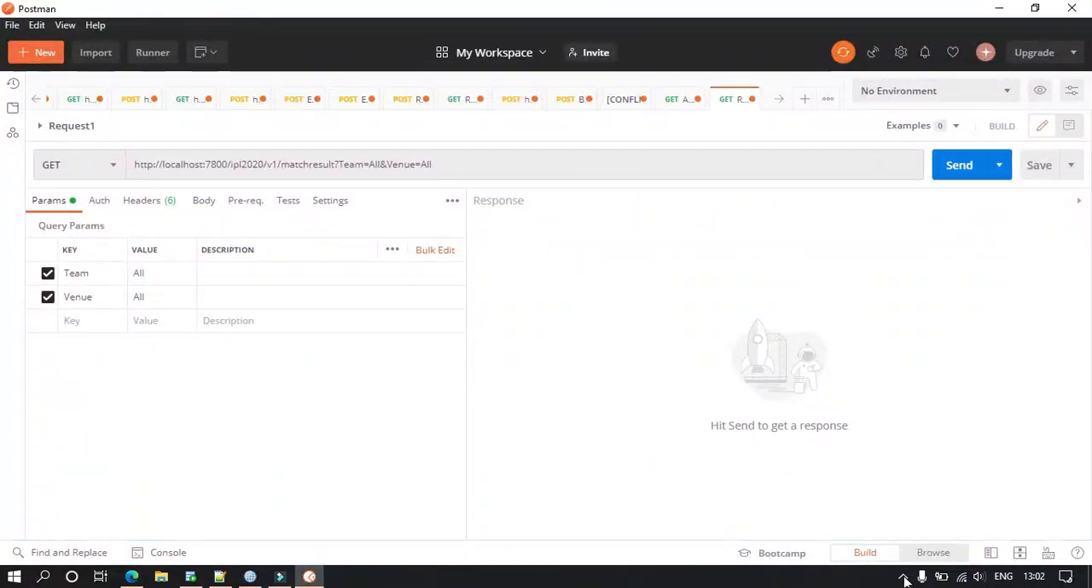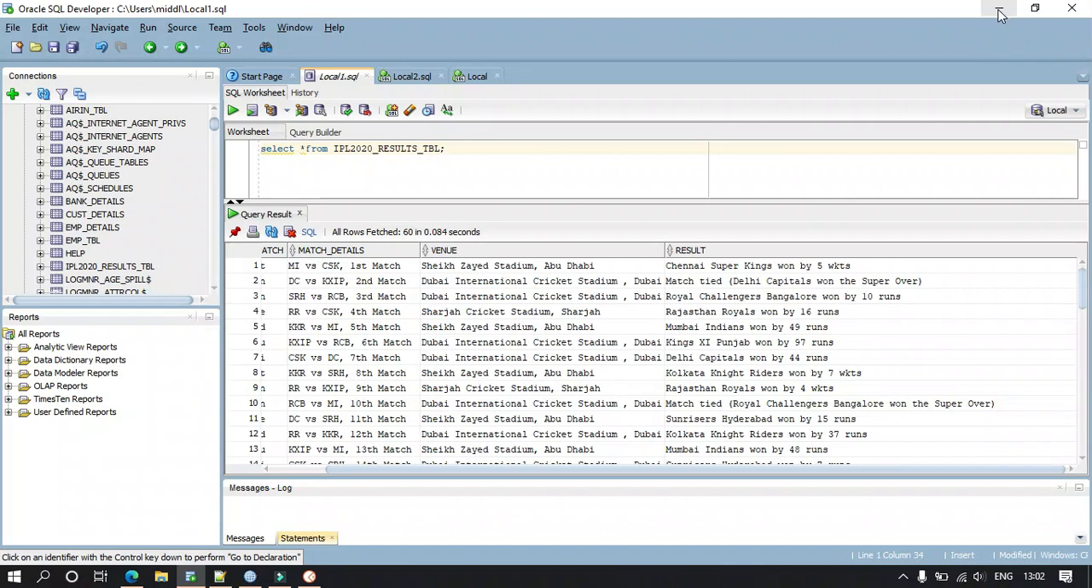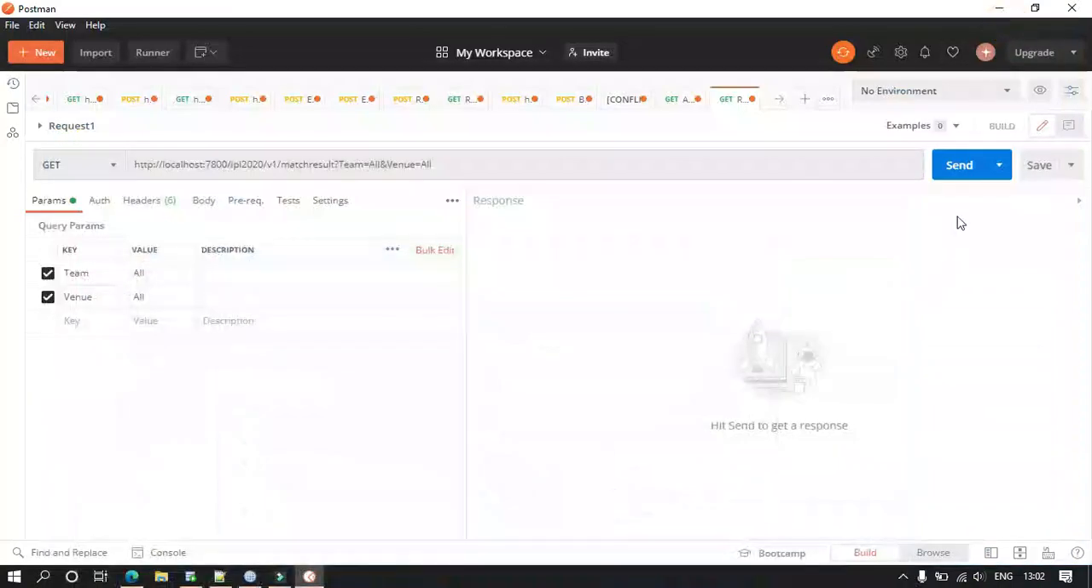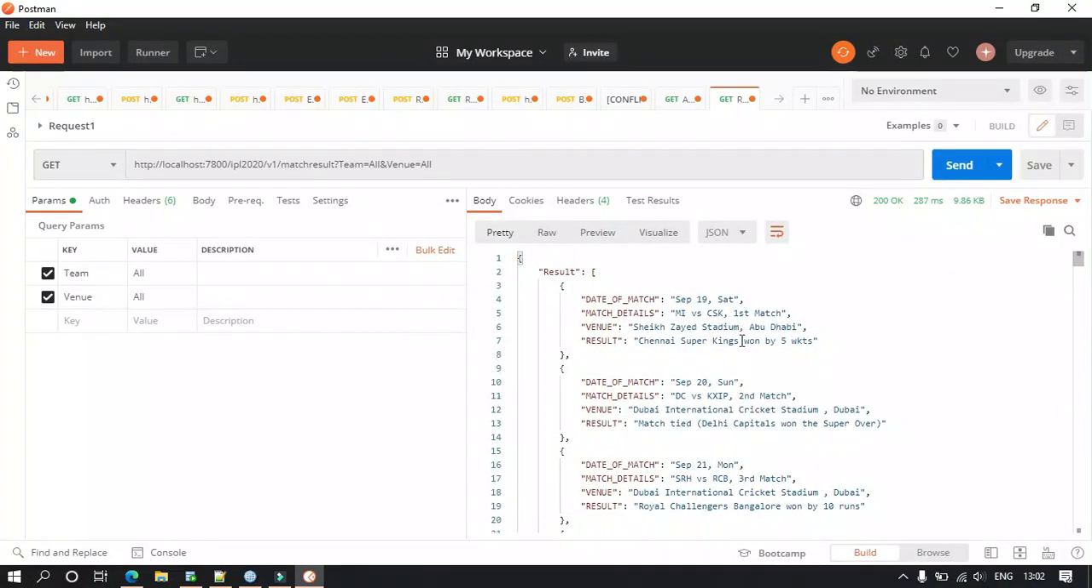Okay, so Postman is opened now. This is the URL over which this API is exposed. It takes two parameters, and I have given the value all for these parameters. It means that whenever I hit this URL, the complete details from this table will be retrieved. Let me execute this.